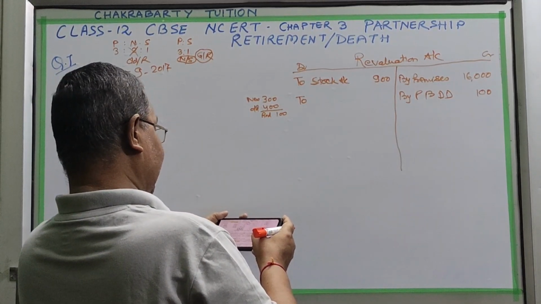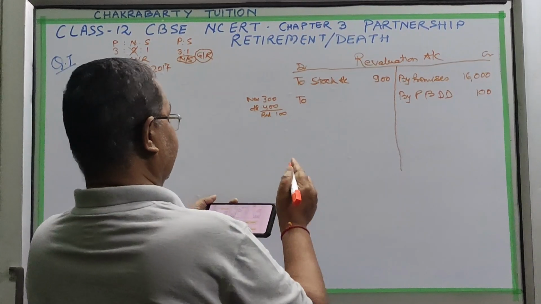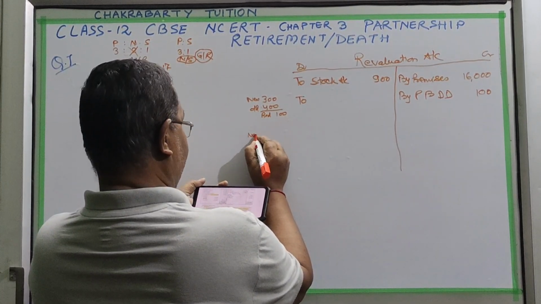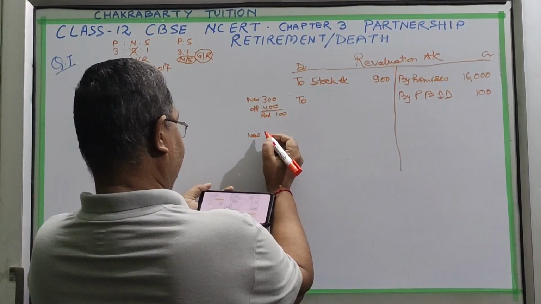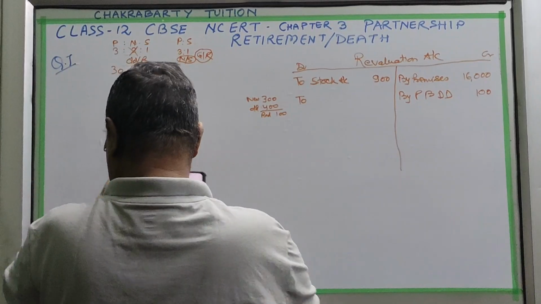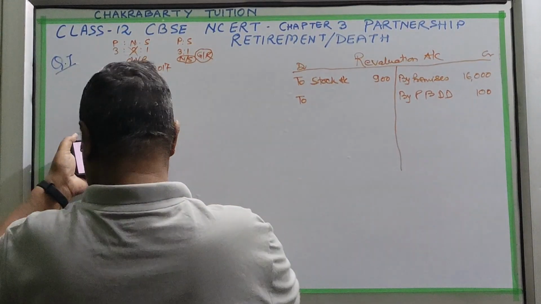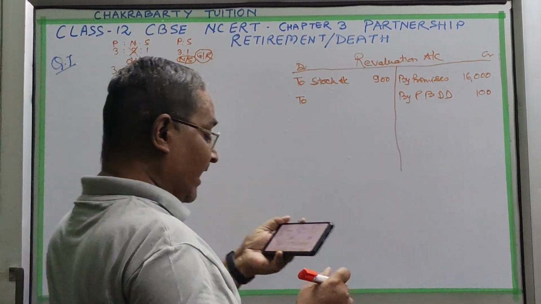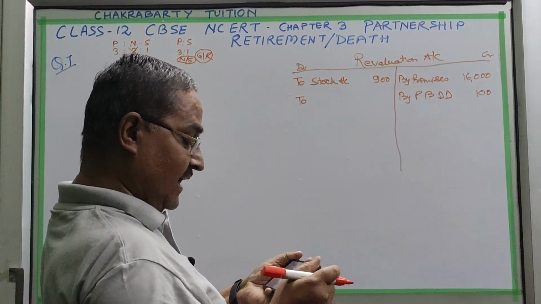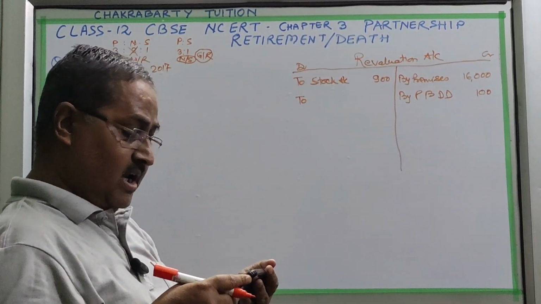Further provision for legal damages to be made, 1200. So provision for legal damages. When they say further provision, it means they want you to make further arrangement. If 6,000 is already given in the balance sheet, they want further. Keep this word "further" in mind. Further provision means extra provision for legal damages to be made for 1200.